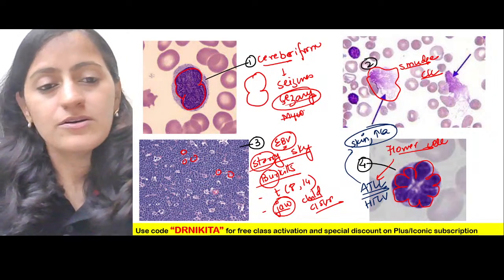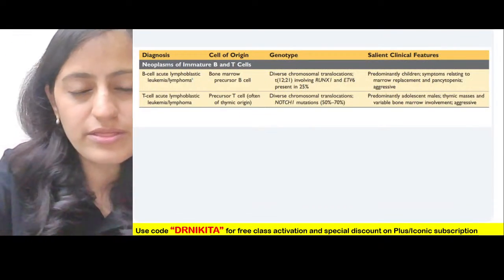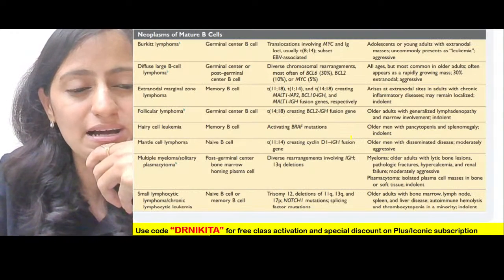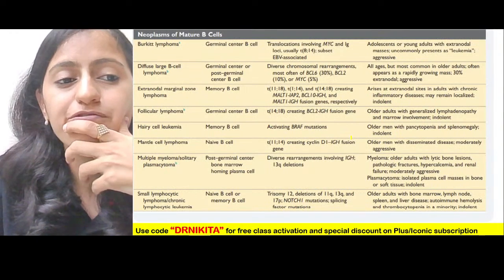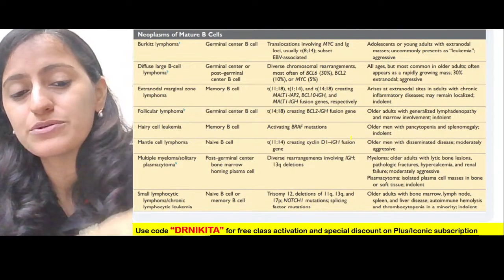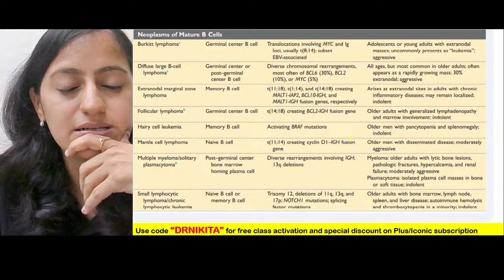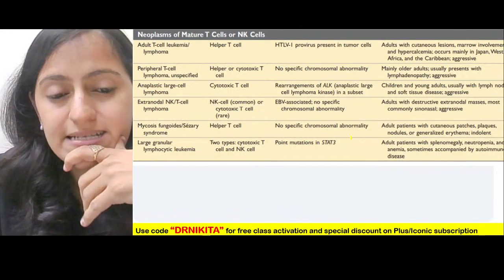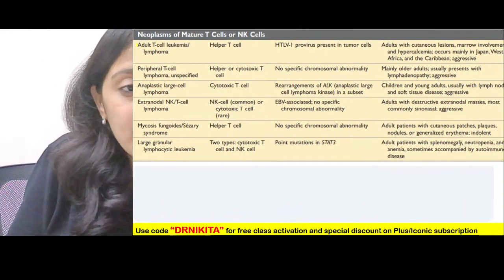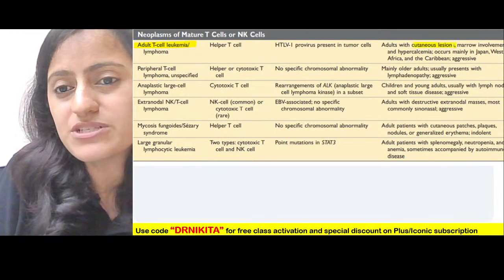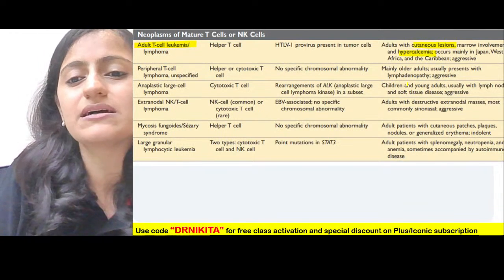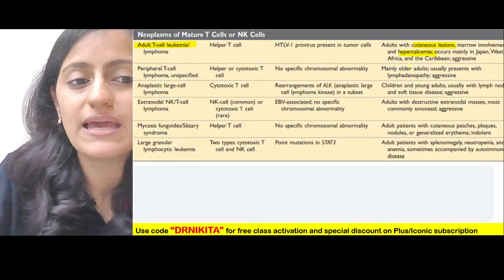Okay. All right. So that was about these lymphomas. This is the table from Robbins that I have included. I'll be sharing the PDF on the Telegram group. This is the table I've included for you to revise and note down all the important points, like ATLL, cutaneous lesions, hypercalcemia that we basically see with ATLL.